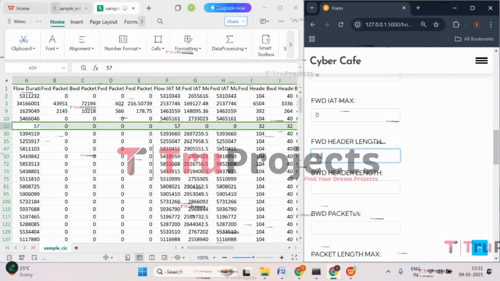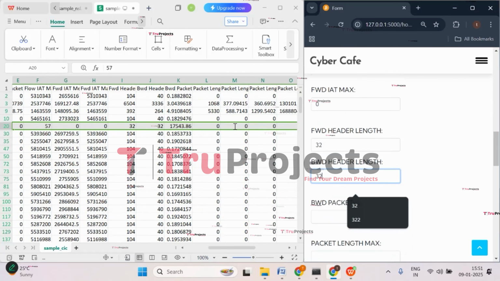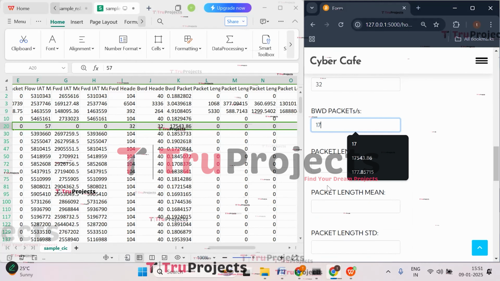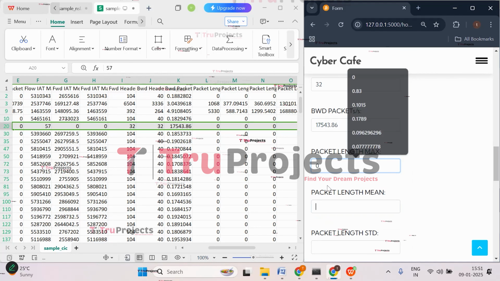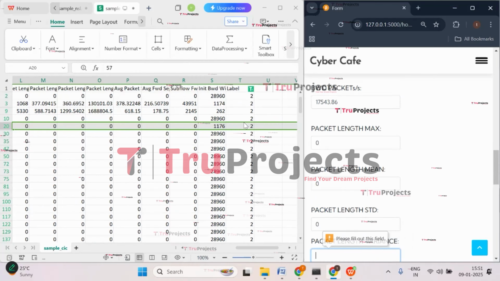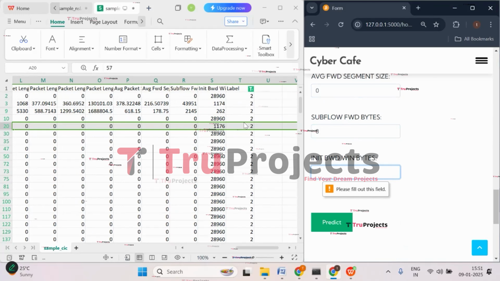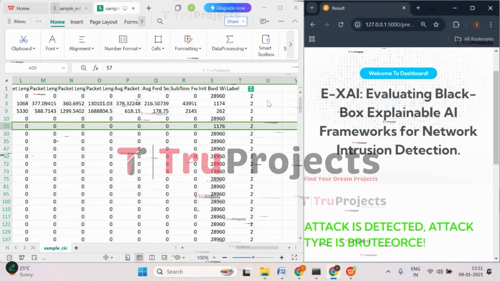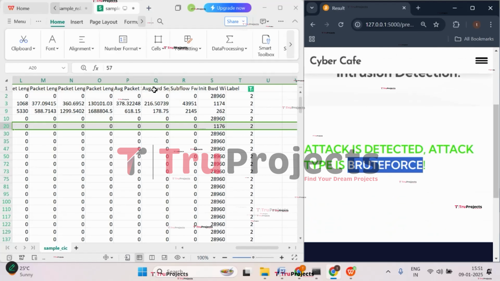And the next value is 32, that is forward header length. Then we have header length that is also 32, backward header length. Then we have backward packets per second, that is 17543.860, and all the next values are 0 up to the last one. So let's give zeros up to the last one. And the last one is 1176. Now click on predict. So here we got the prediction that attack is detected and that attack is nothing but brute force attack.